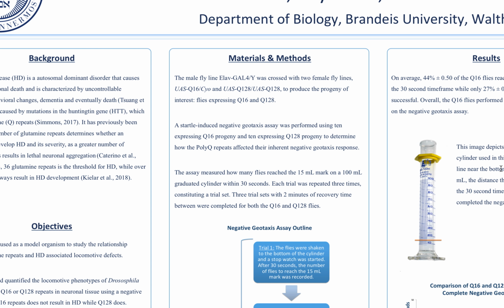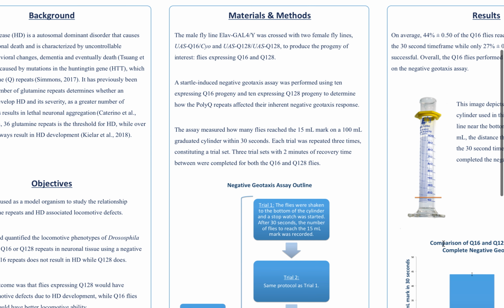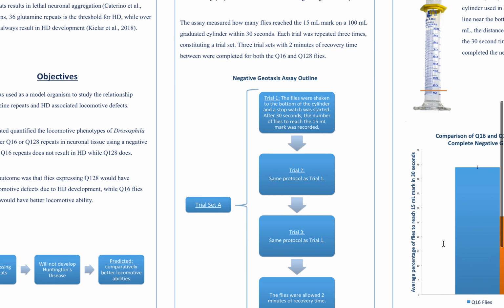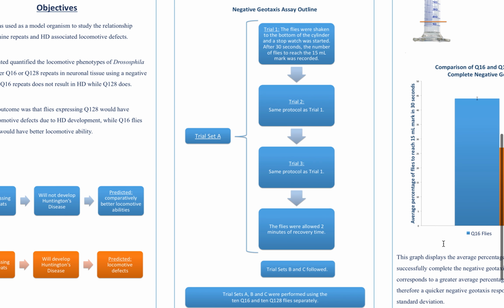A startle-induced geotaxis assay was performed using 10 of each to determine how the polyQ repeats affected their inherent negative geotaxis response. This response is basically their inherent response to always crawl upwards. The assay measured how many flies reached the 50 milliliter mark on a 100 milliliter graduated cylinder within 30 seconds.